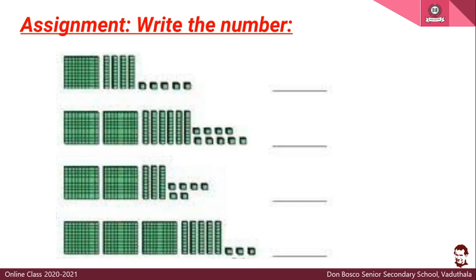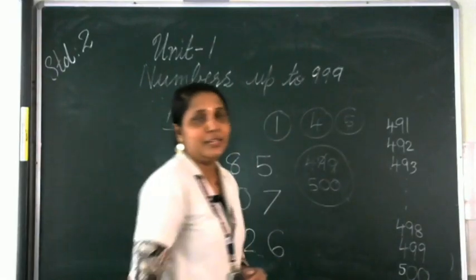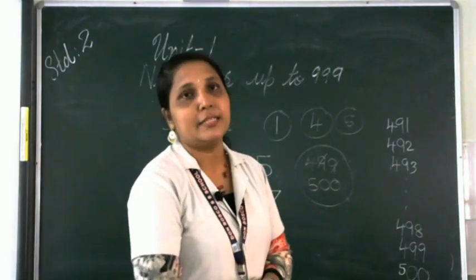Then how many tens are there? Here we are having tens. How many tens are there? Yes, it is 4. We are having 4 tens. Then how many ones? Count and tell how many ones are there. We are having 5 ones. Like that you have to complete all the 4 questions. Okay. That is the assignment for you.